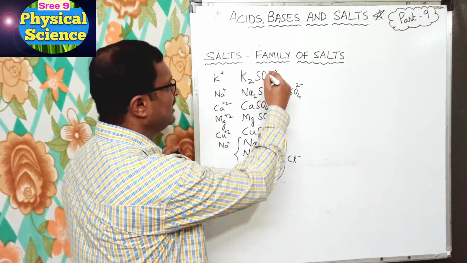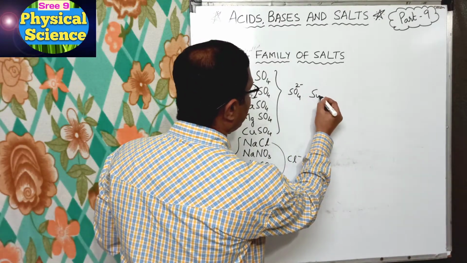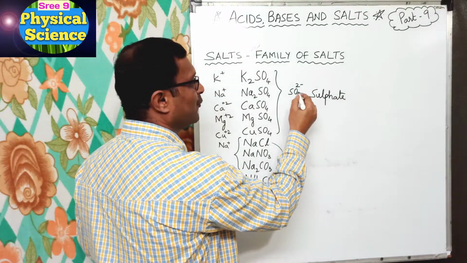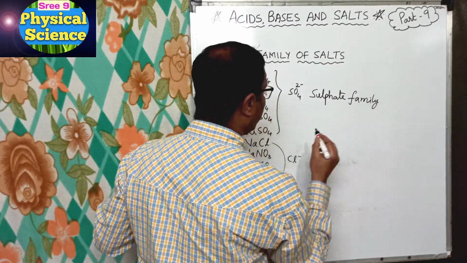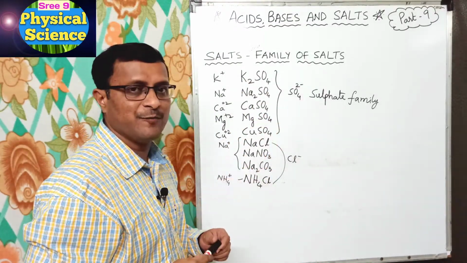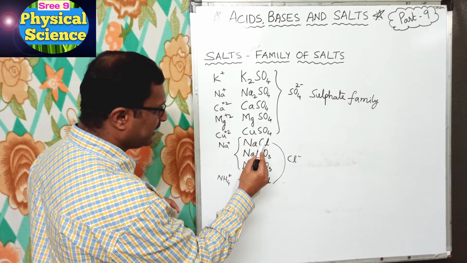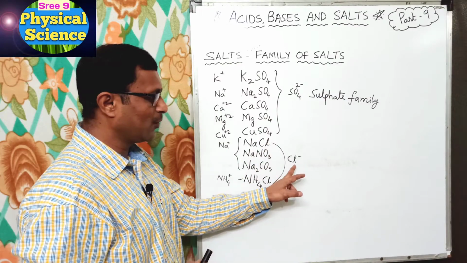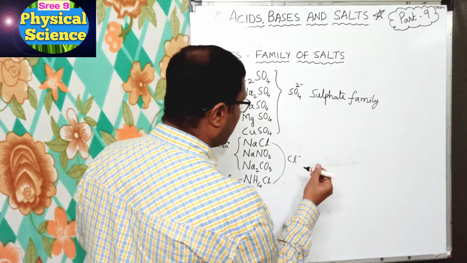Hence we say these belong to the sulfate family, because the anion SO4 2 minus is the same. So these 5 salts belong to the sulfate family. Now if you observe sodium chloride and ammonium chloride, chlorine is the same for these two salts. So these belong to the chloride family.